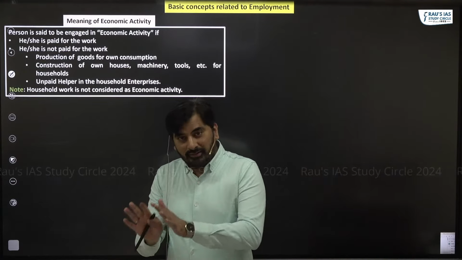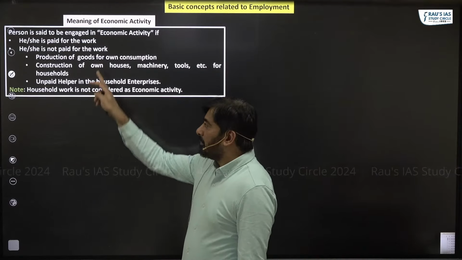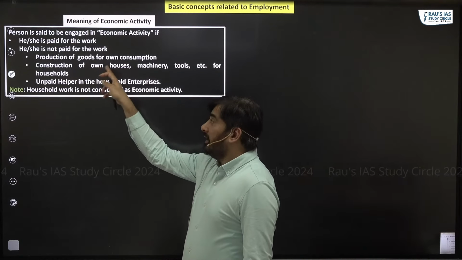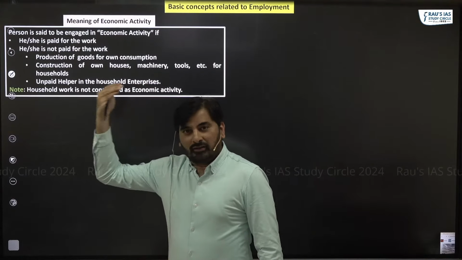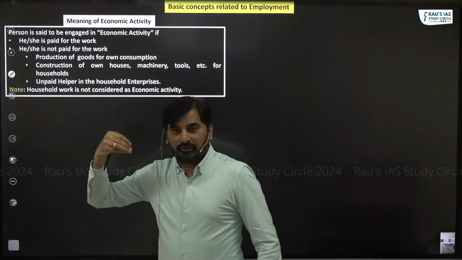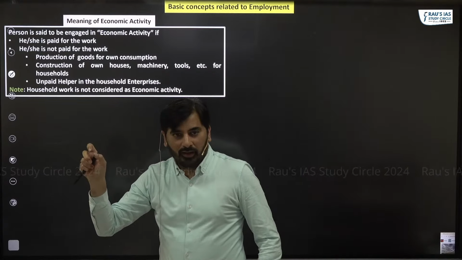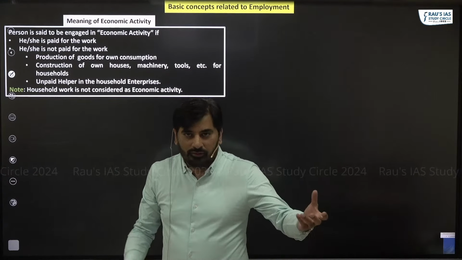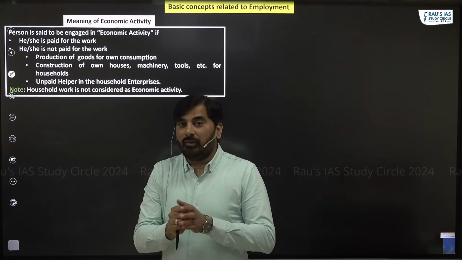It is still considered as an economic activity. Second, I might be involved in construction of my own house. A construction labor is rendering his services and is getting paid for that particular job. I am constructing my own house. I'm not getting paid for it, but still it constitutes economic activity.